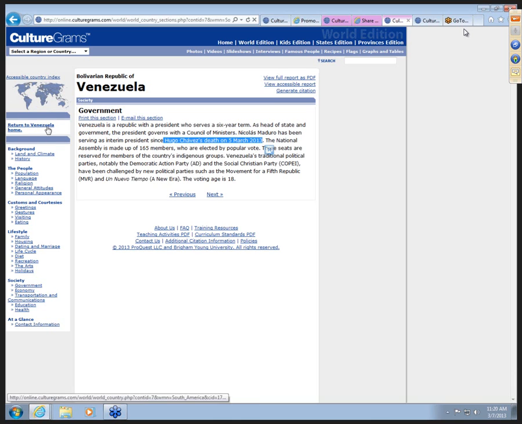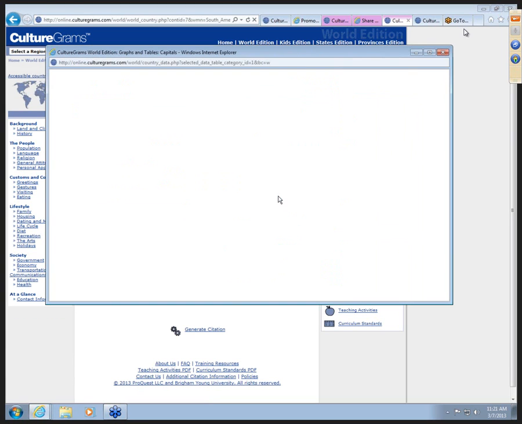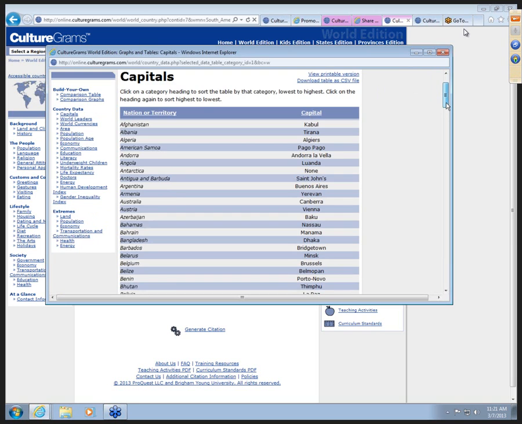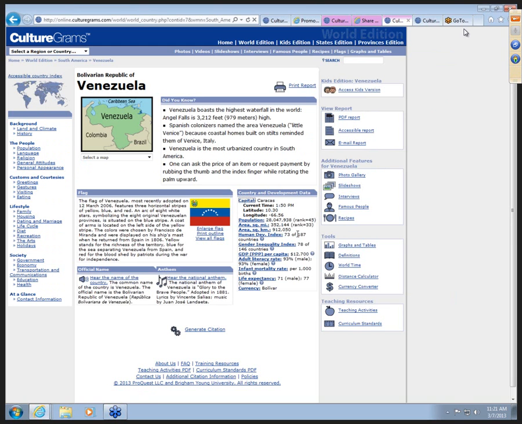I'm going to return to the Venezuela homepage, and let's look at some of these other features. They always include this country and development data, and you can get these lists. So here's the capital, but if I click on capital, this is going to be great for teachers, I think. Here's the list of nations or territories and their capitals. You'll also notice on this list there are question marks.